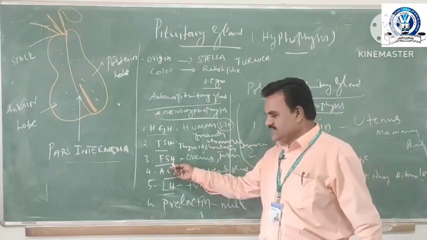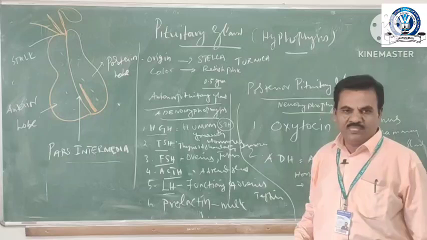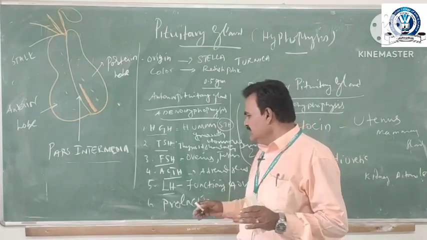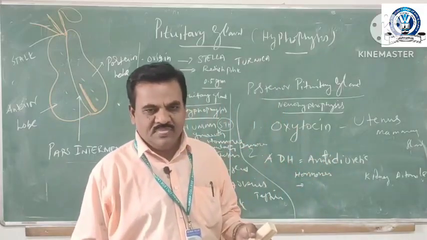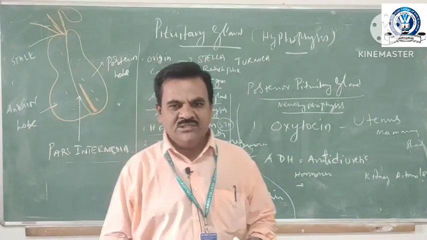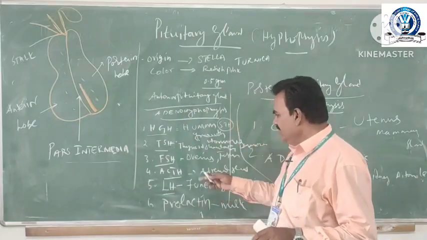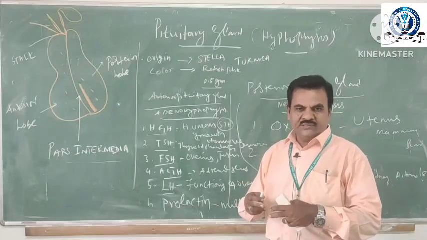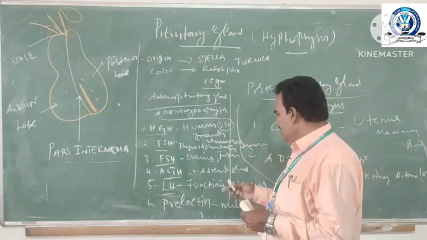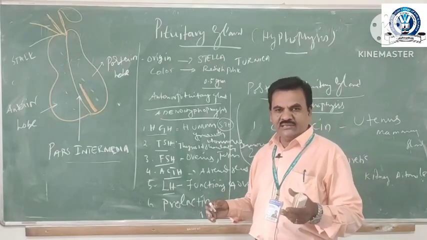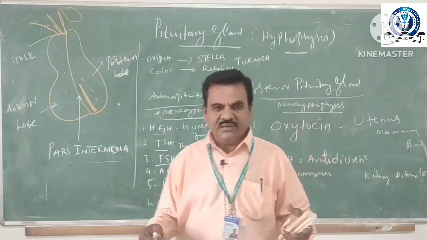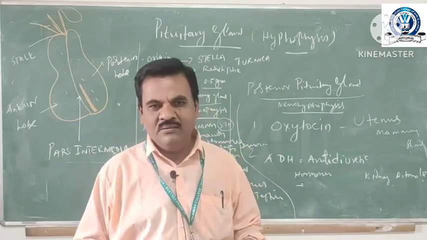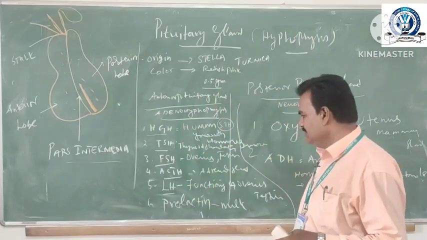Next, third one is FSH, follicle stimulating hormone. It is a very important hormone for both male and female. The female consists of ovaries. The FSH is involved in growth regulation of the ovary, and the testis, which secretes semen. This semen is controlled by the FSH.